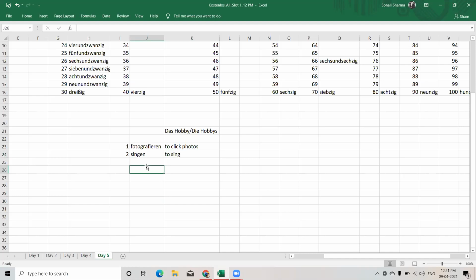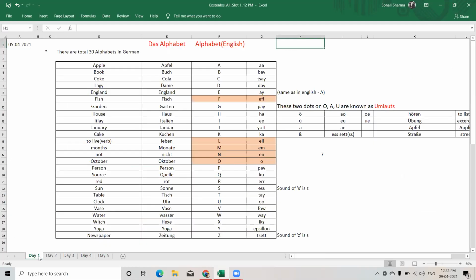Next hobby is cooking. So the word is kochen. Number 3, kochen. Kochen is to cook. If you remember on day 1 when we were learning the alphabets, there was one example of K. I told you Kuchen.